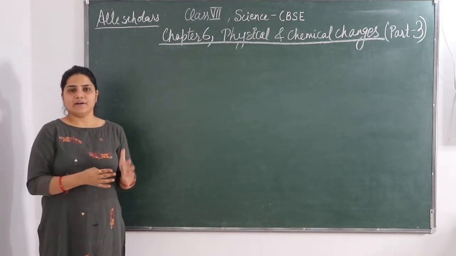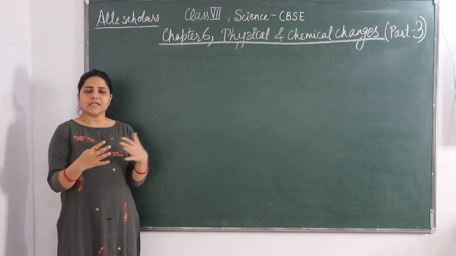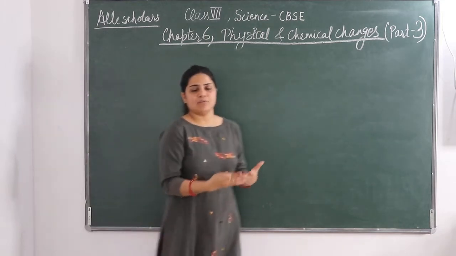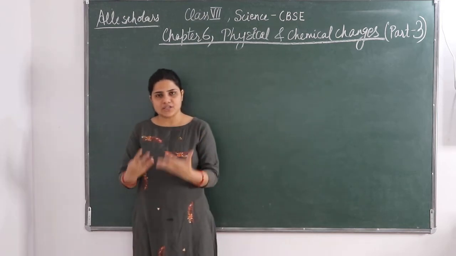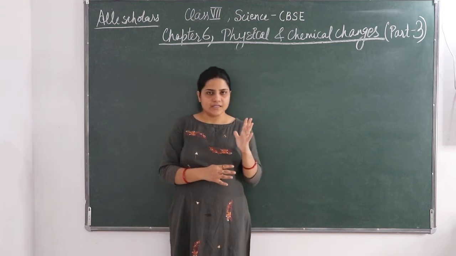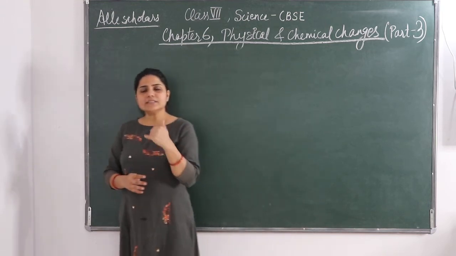As we have already learned, a chemical change is a chemical reaction. All the chemical reactions we study in chemistry are basically chemical changes. Okay, and it is irreversible.